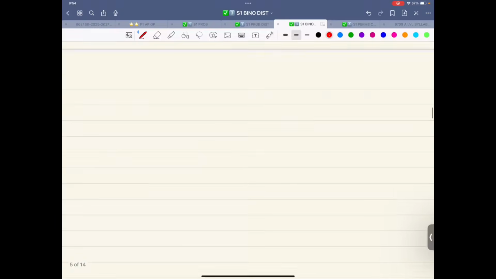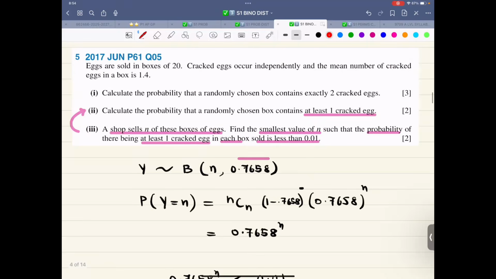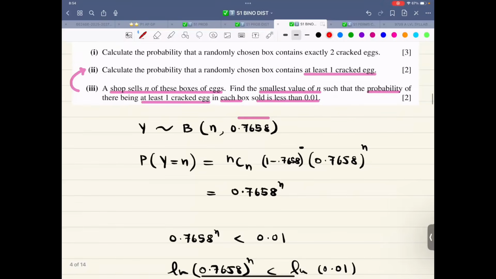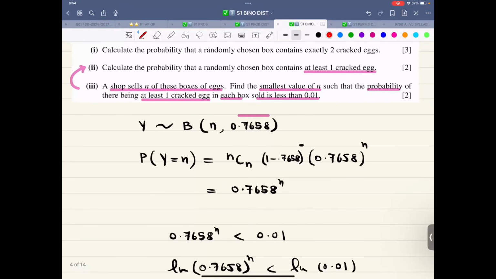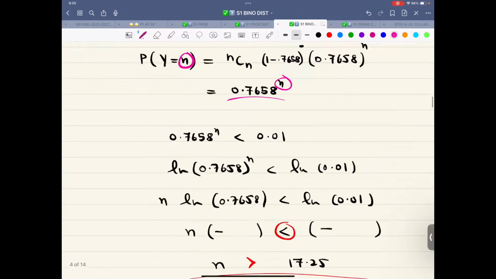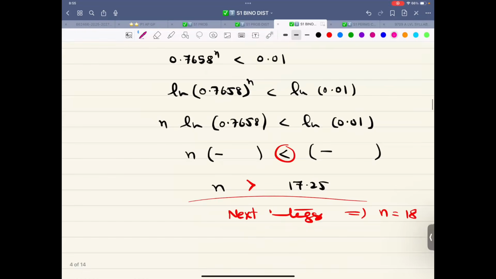So yes, this was very tricky as compared to the previous questions that we have done in class. Why was it tricky? The answer of part 2 became the probability of success of the last part, and the next reason is this thing in each box. This is happening in all of the boxes. If there are n boxes, it's happening in all of them. So that's what made it tricky. So we are done with binomial probability distribution.